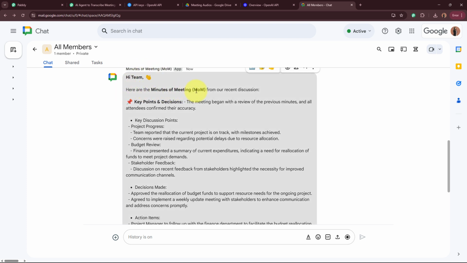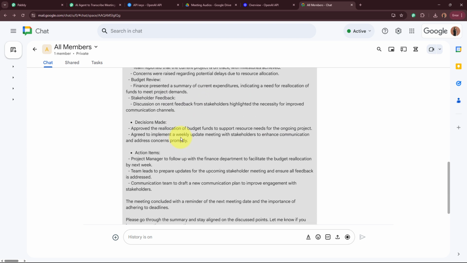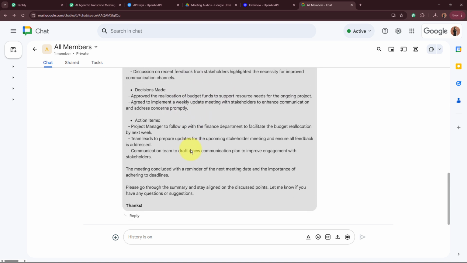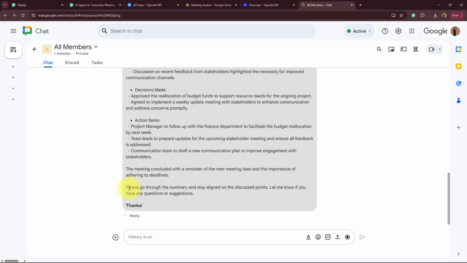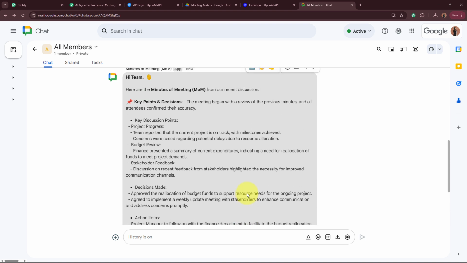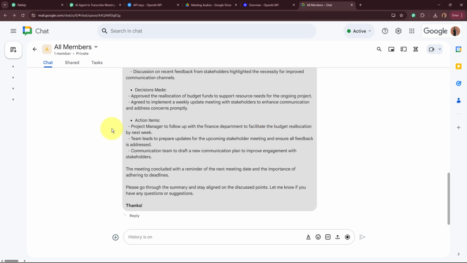Hi team, here are the meetings of minutes MOM from our recent discussions. These are the key discussion points, decisions made, and the action items. The meeting concluded with a reminder of the next meeting date. You can see this, the summary that was generated by my AI agent. It says, please go through the summary and stay aligned on the discussed points. Let me know if you have any questions or suggestions. Thanks. You can see the message has automatically been shared in my Google Chat space that I've created, okay?